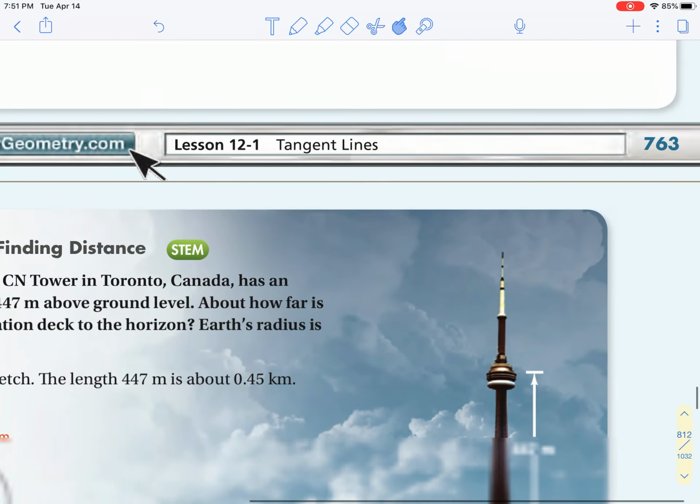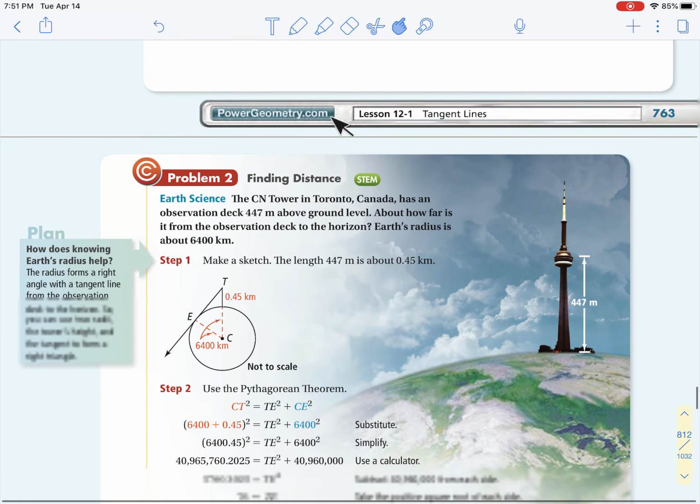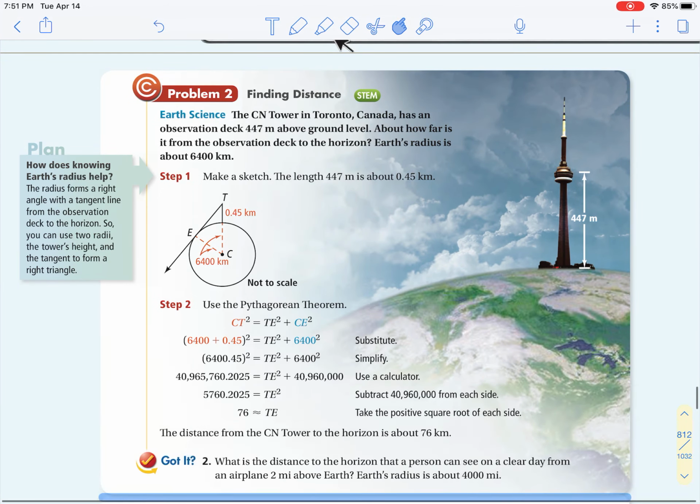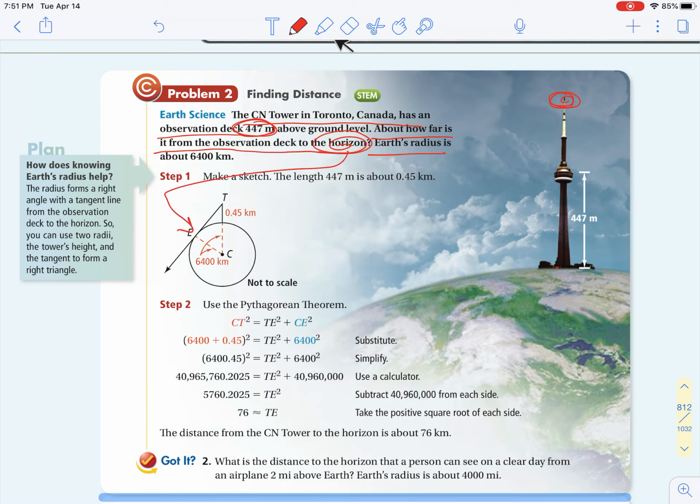Lastly, I'm just going to talk you through this problem, and that'll be the end of video number 1. It says the CN Tower in Toronto, Canada has an observation deck 447 meters above ground level. How far is it from the observation deck, way up here, to the horizon? When we talk about the horizon, they're just talking about that point right there. Notice that T is your observation deck and E is your horizon, and they want to know that distance.